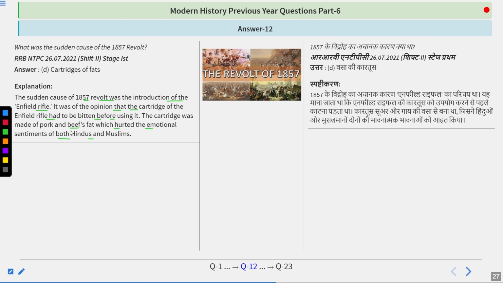The gunpowder was packed in a packet sealed with a greased coating, and to economize, they used cow fat or pig fat. So do remember the answer is cartridges of fats.